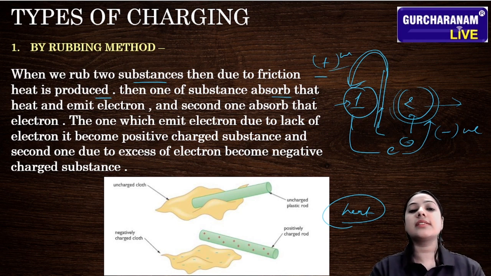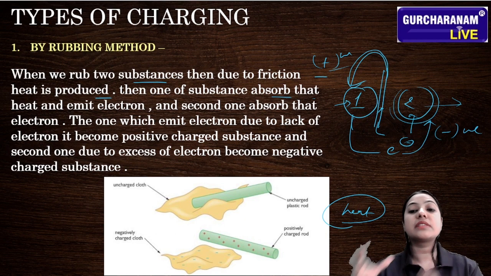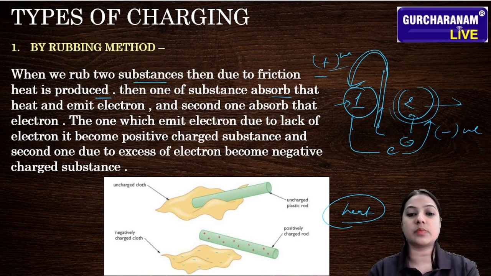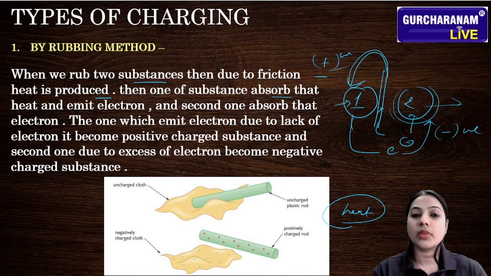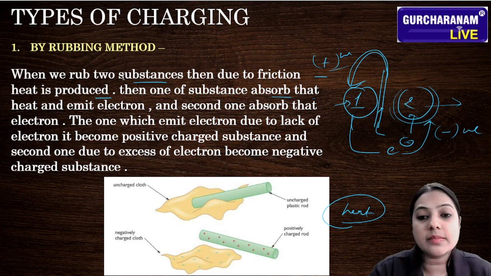So this is our rubbing method. In this way we transfer our charge. We transfer the charge from one substance to another substance. Okay, students, this is called the rubbing method, and this is a type of charging. I hope you understand this method.